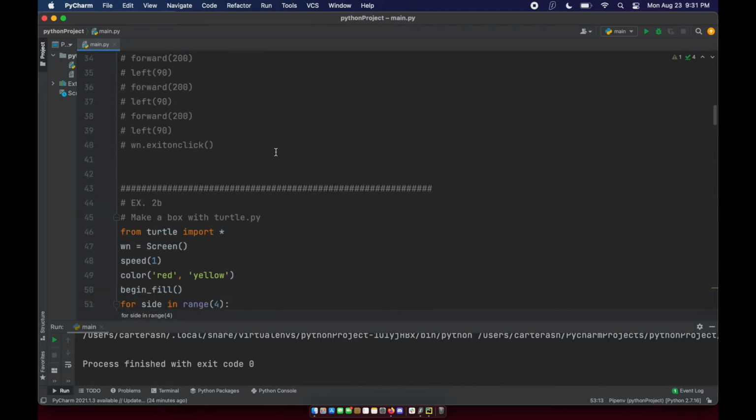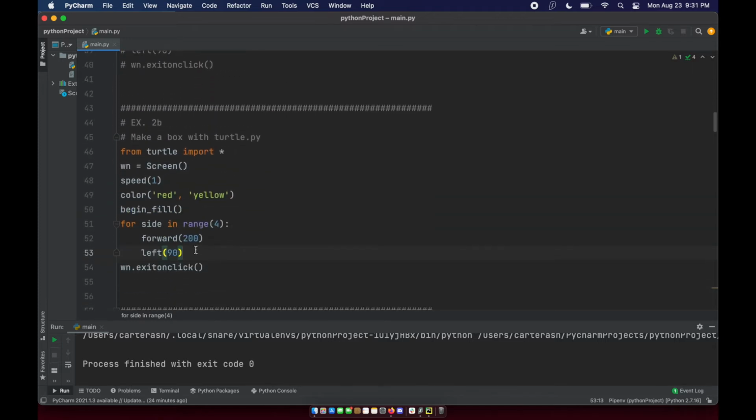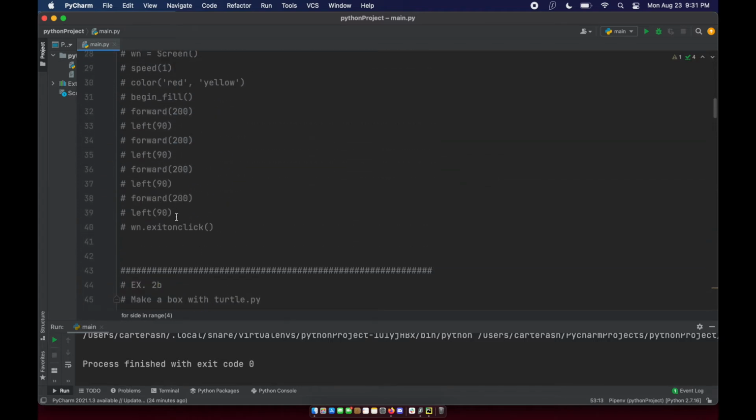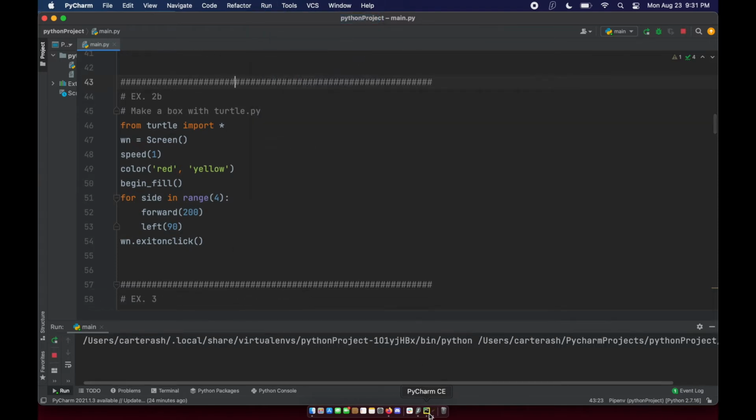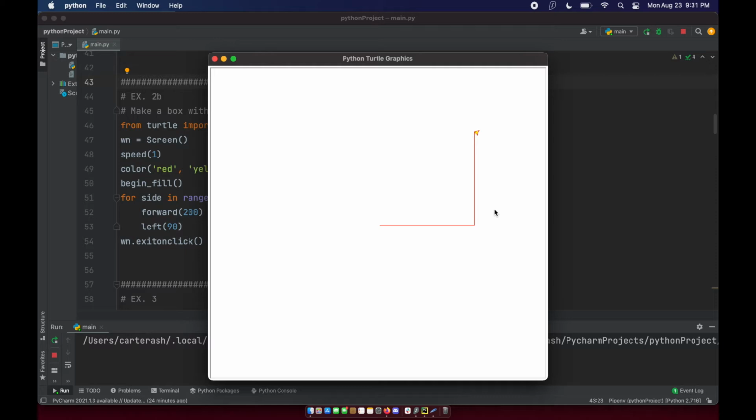Same exact thing as we did up here, just a lot less code. Everything is condensed down to 3 lines, as opposed to, I think, 8 lines or so. 1, 2, 3, 4, 5, 6, 7, yeah, 8, because 4 times 2. I'm going to run this code, and we will see the same exact thing. It goes forward, makes a 90 degree turn, forward, and 90 degree, and it happens 4 times. So that's a cool thing about the for loop: I know exactly how many times I want to run the code, how many times I need to iterate, and so the for loop is the perfect tool for us.